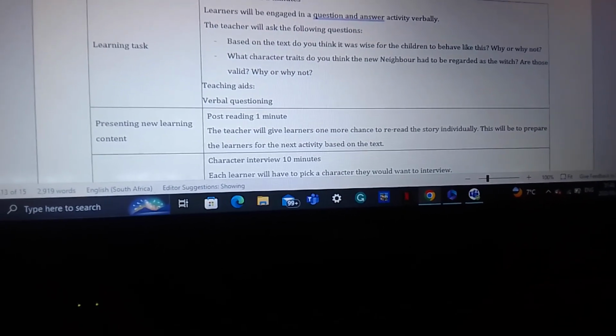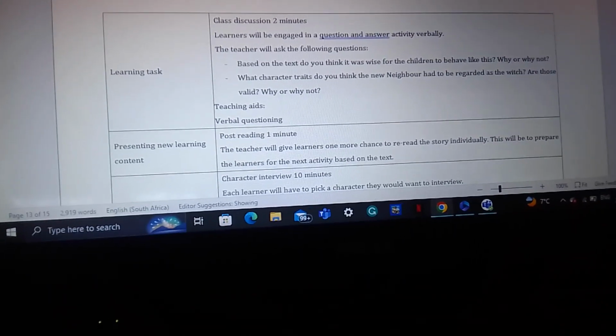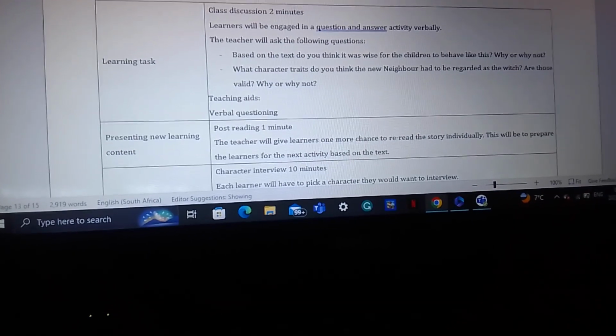This classroom discussion will also test the learners' understanding of the story. They will have to answer the following questions and also provide the reasoning behind those answers. Thus, it will involve learners in an inquiry based lesson, because they'll have to answer these higher order questions, and also it will involve them in critical thinking because they'll have to think for the responses, and also it will involve them in a dialogic lesson because they will have to respond to the teacher verbally.